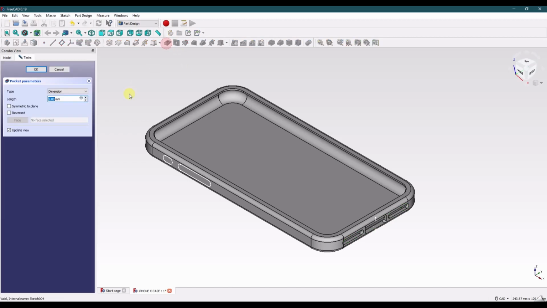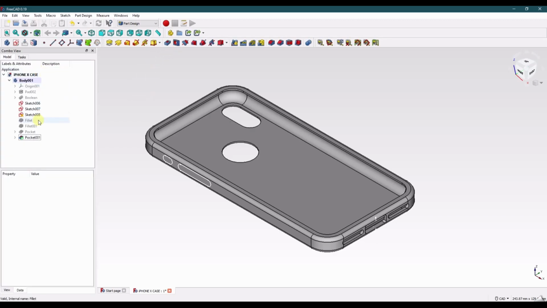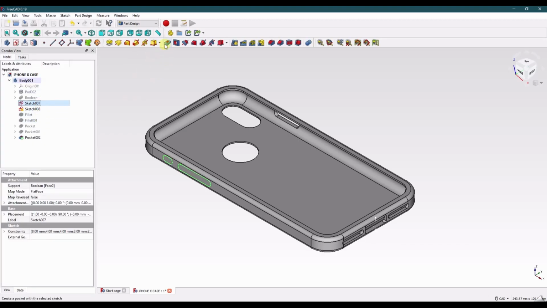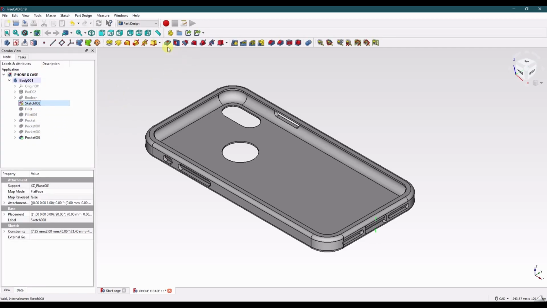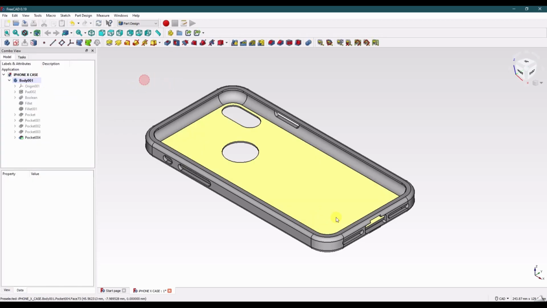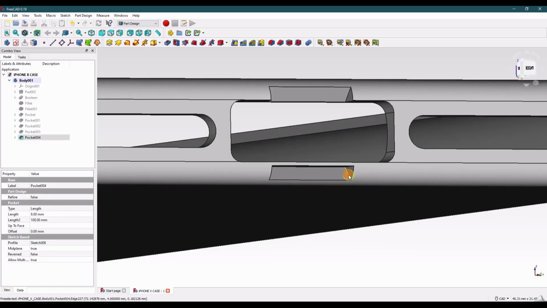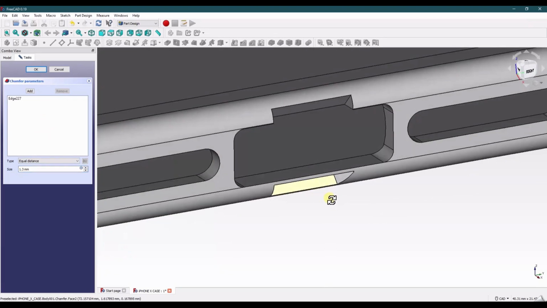Let's go ahead and make those pockets then. 5 millimeters is okay. And finally this one, which is symmetric at 8 millimeters. Let's add back in our chamfer. 1.3. That looks good.